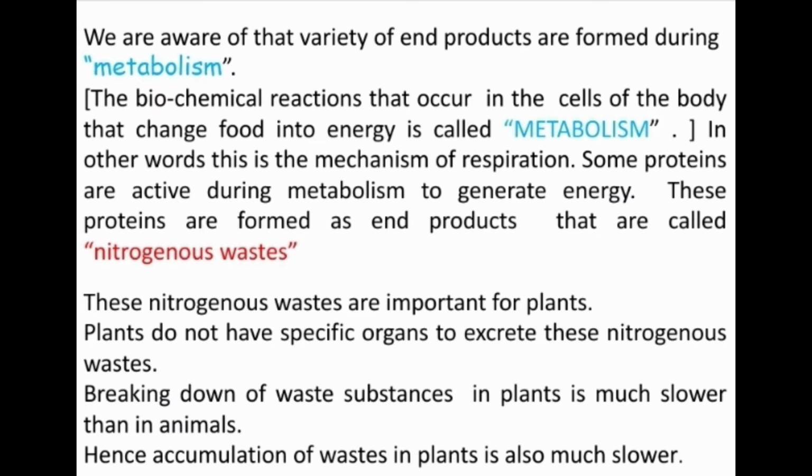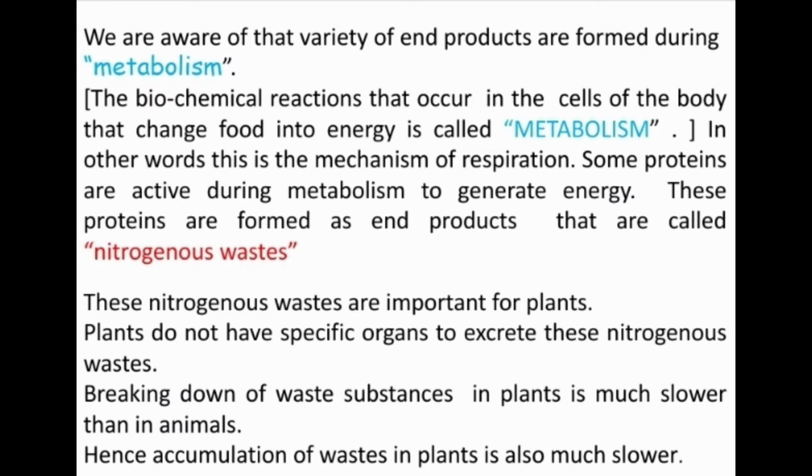Because to eliminate any substance from an organism's body, those substances should be broken down. So when substances or waste products are broken down, it is easy for the organism to store them or send them outside. For plants to exhibit such a function, substances must break up into small substances.